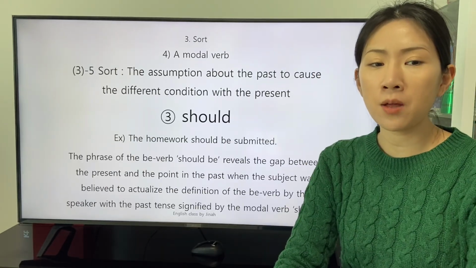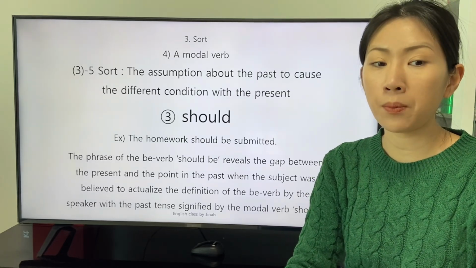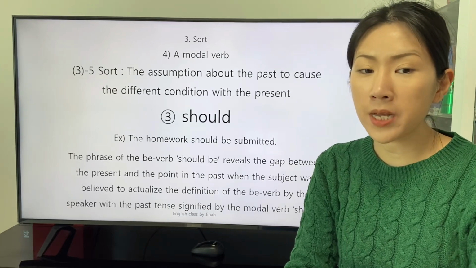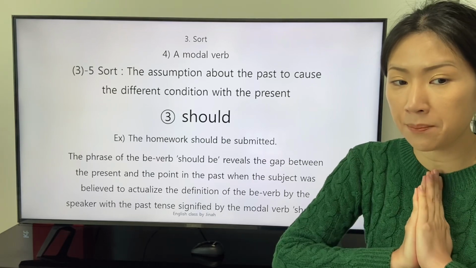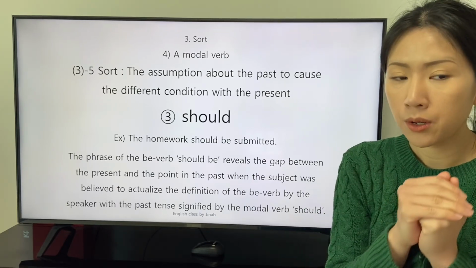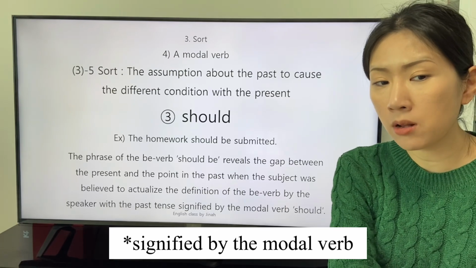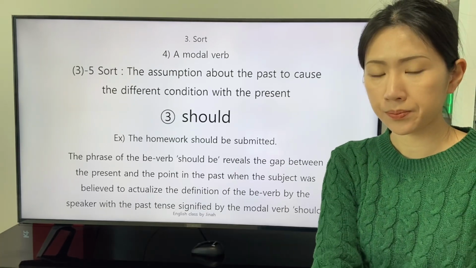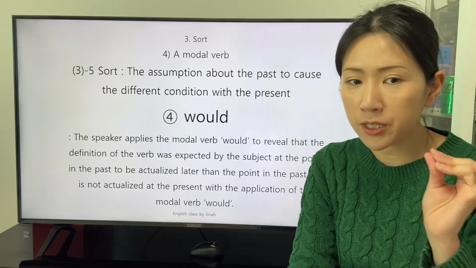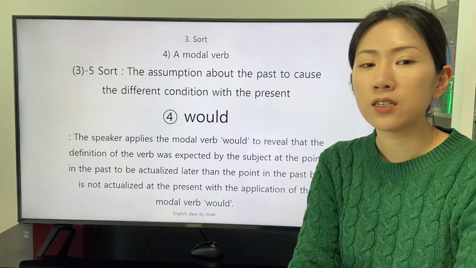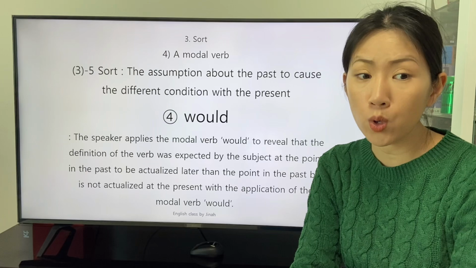The phrase of the be verb should be reveals the gap between the present and the point in the past when the subject was believed to actualize the definition of the be verb by the speaker with the past tense, the modal verb should. The fifth sort of the modal verb for the assumption about the past to cause the different condition with the present is the modal verb would.